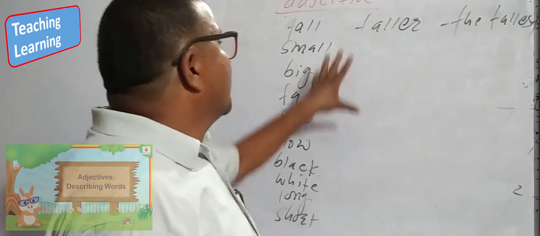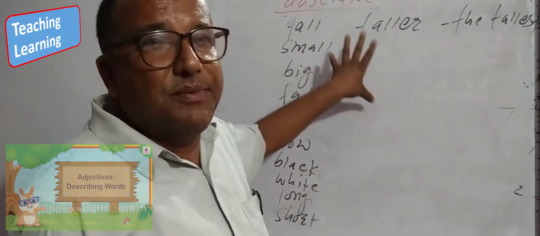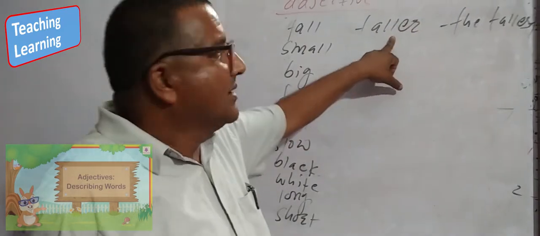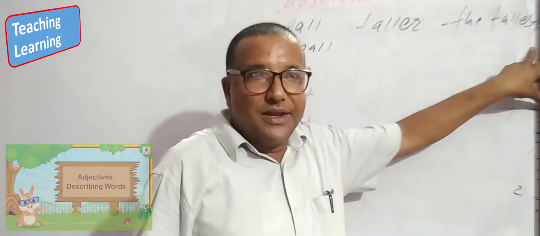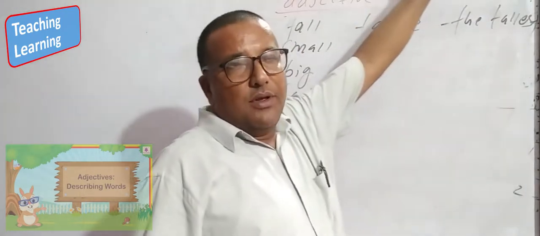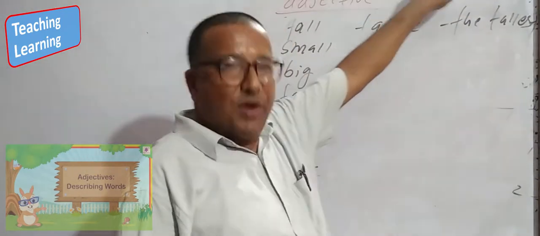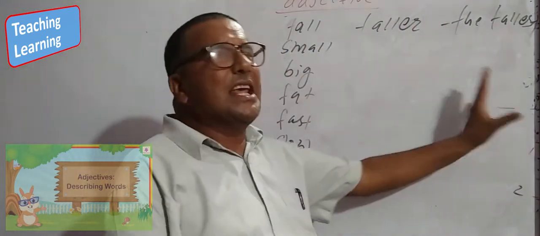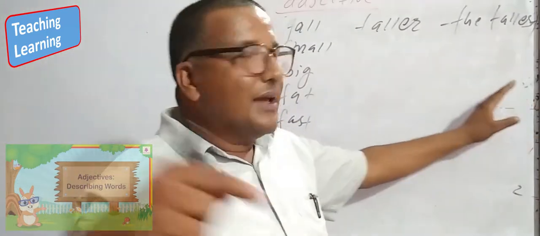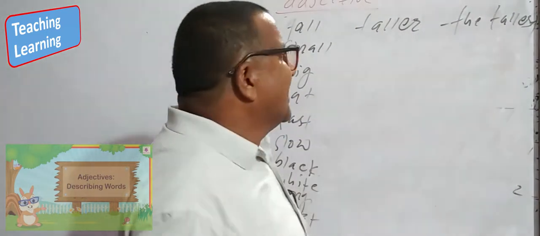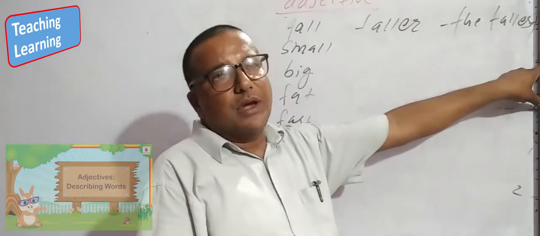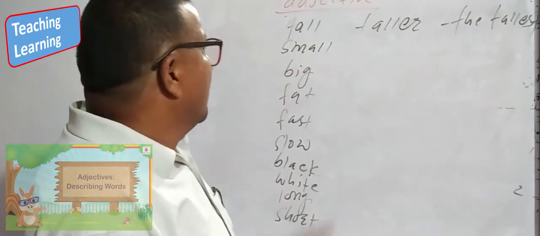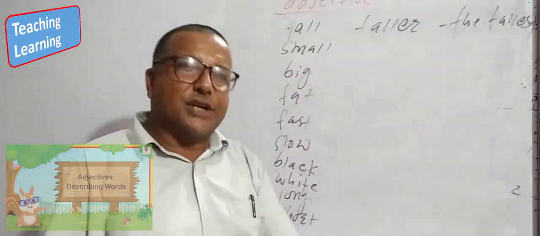Like this, these are the short adjectives I have used, with er in the comparative degree and est in the superlative degree, but not good and bad. Good, better, best; bad, worse, worst are different from the others. In all short adjectives, er is used in the comparative degree when we compare two, and est is used in the superlative degree. Long, longer, longest. They are only for short adjectives.